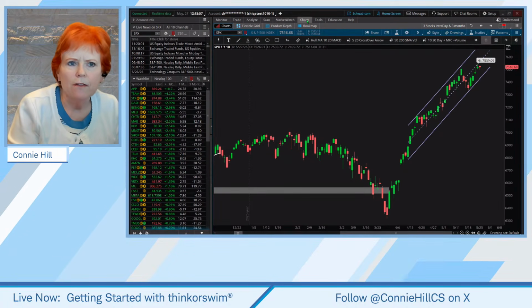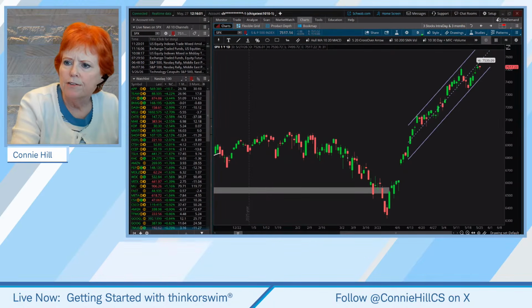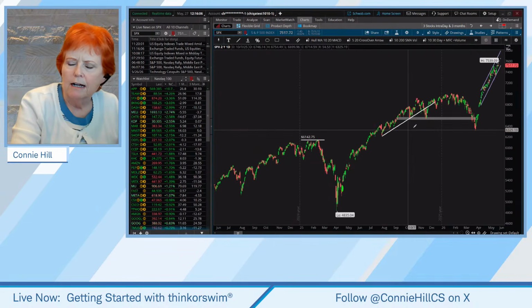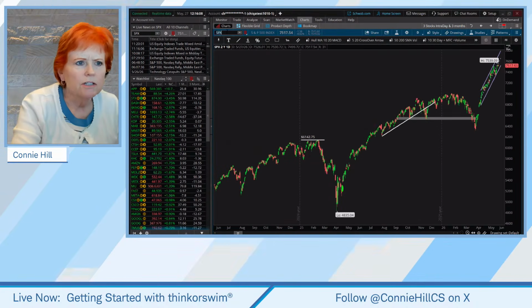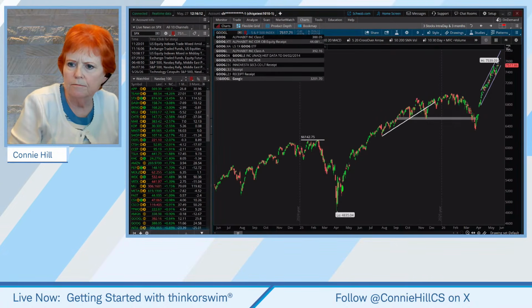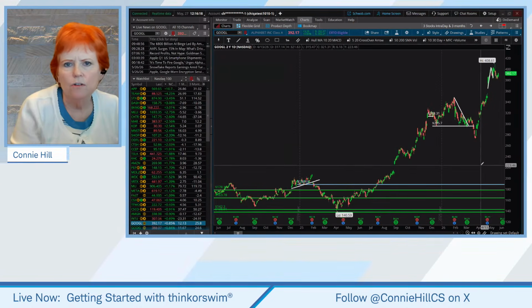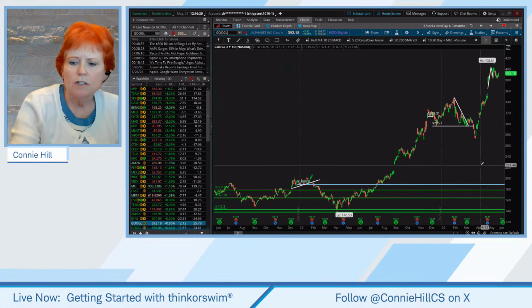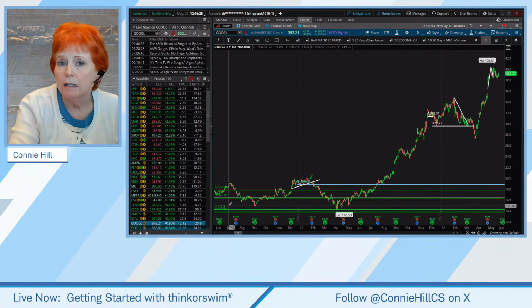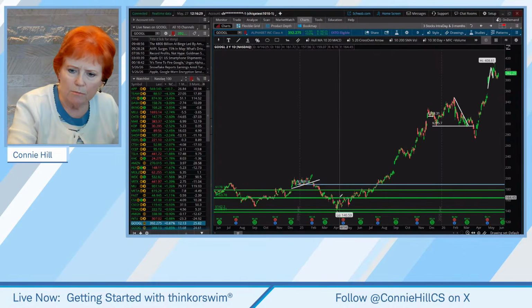All right. So we've drawn the channel on our SPX. Now, another thing you can do, I'm going to go back out to our 2-year chart, and actually let's use a different chart here. We're going to use Google here. On this 2-year chart, you can see I've got a lot of old lines. Some of these I drew 2 years ago, and I guess I was using green as my price level color. So I've got a lot of green out here, some blue.